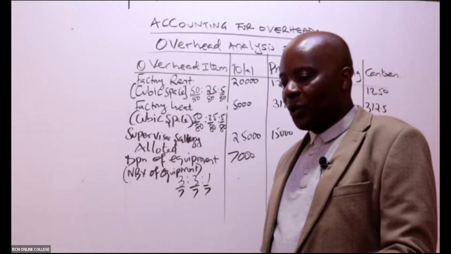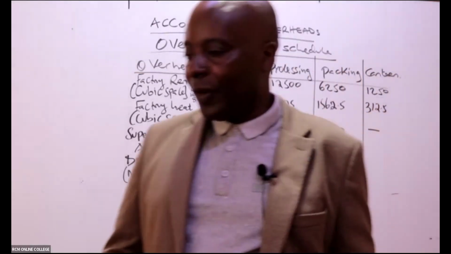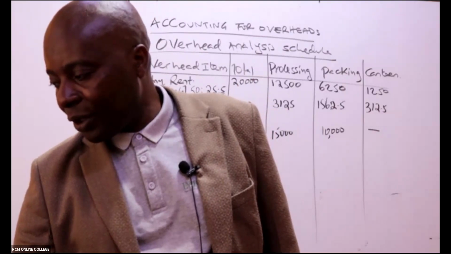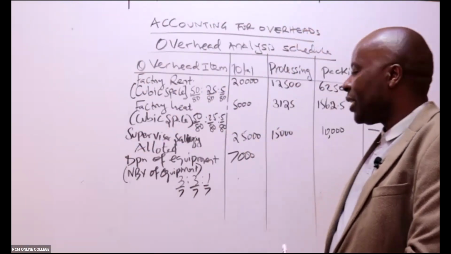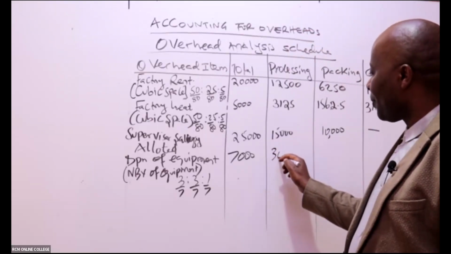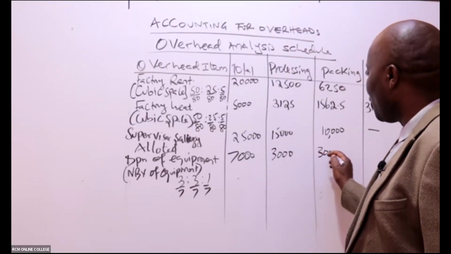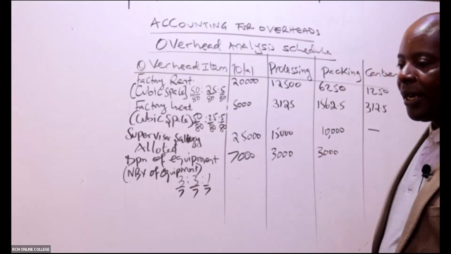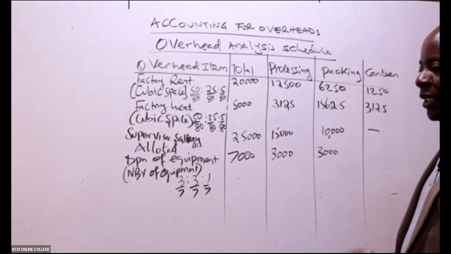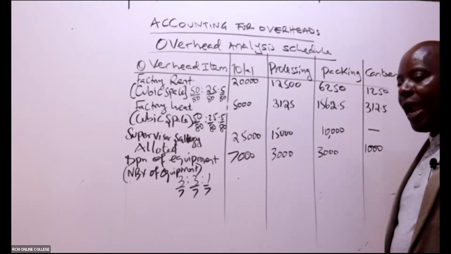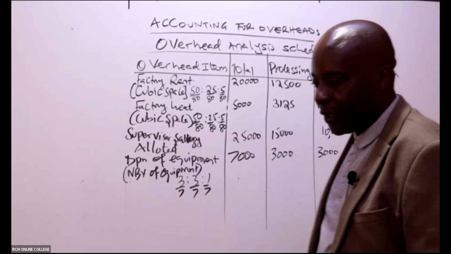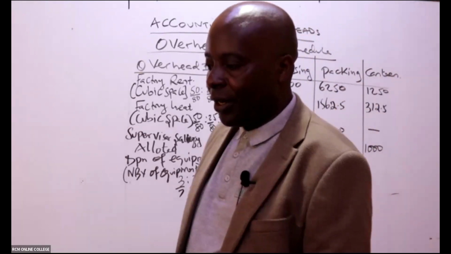Can you kindly go ahead and give us these numbers now that you are great ninjas here. NBV of equipment: Massey gives me 3,000. This is as well 3,000. And lastly here we have 1,000.